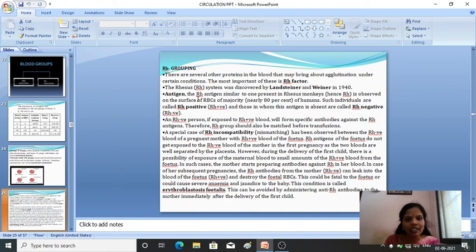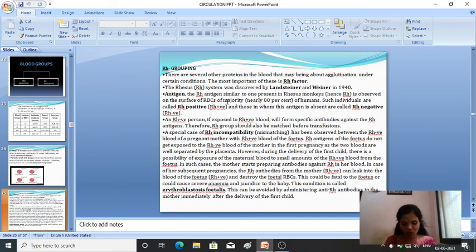Okay, the RH antigen is similar to the one which is present in the rhesus monkeys. So the first time it was discovered in the rhesus monkeys, because of that the name is given as RH. It was observed on the surface of the RBCs of the majority of human beings, and such individuals are called RH positive. If the person has RH in the RBCs, then we call it RH positive, and those in which the antigen is absent, we call RH negative.